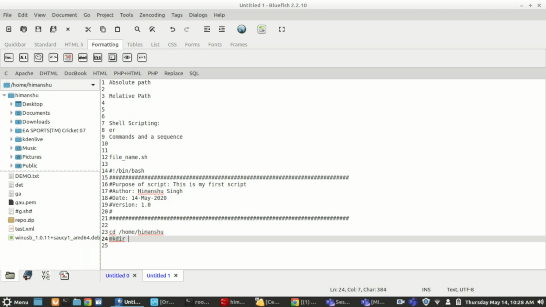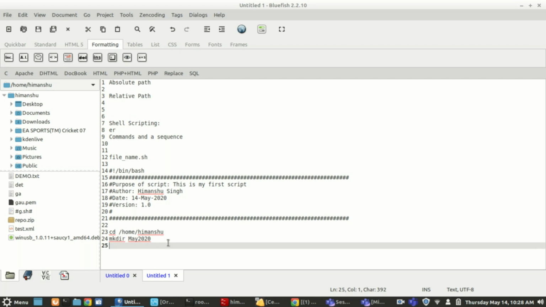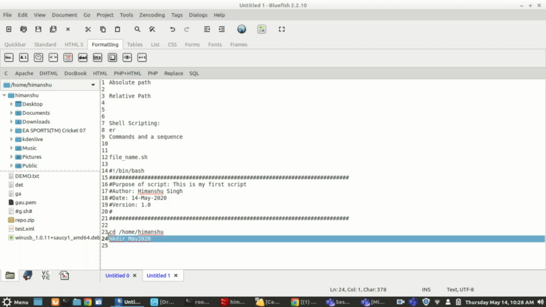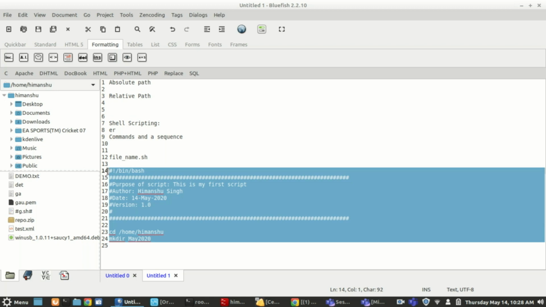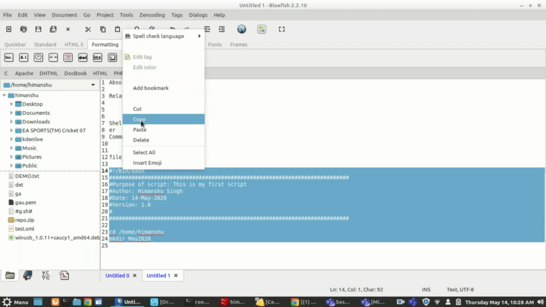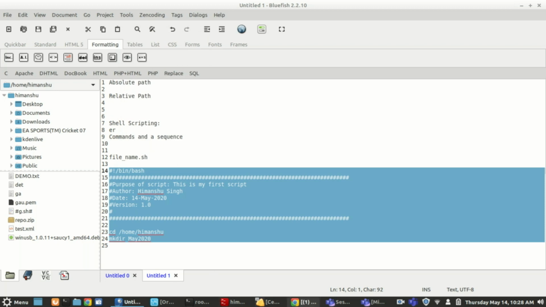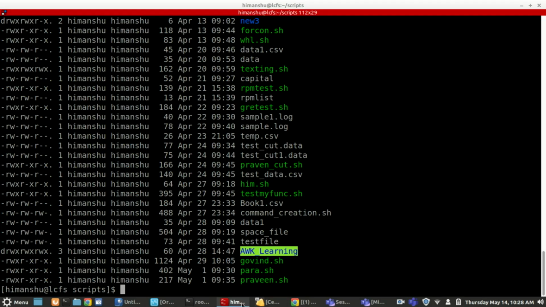mkdir folder name. mkdir is for a folder, right? It is not for a file. The script is a file, and I can say, let's say, May 2020, right? Is it fine? Everyone understood this? Hello? Okay, let's try to run this.